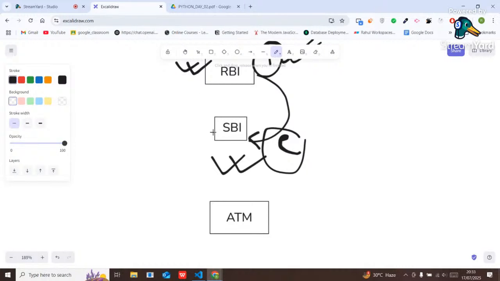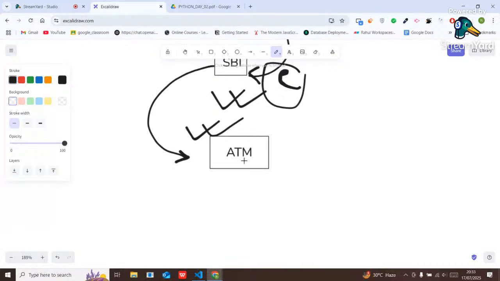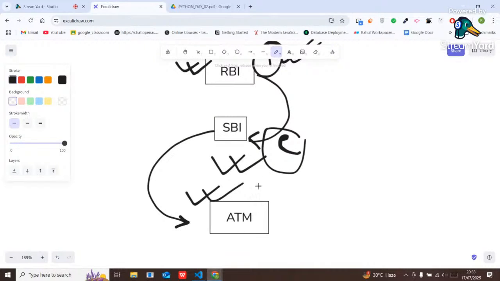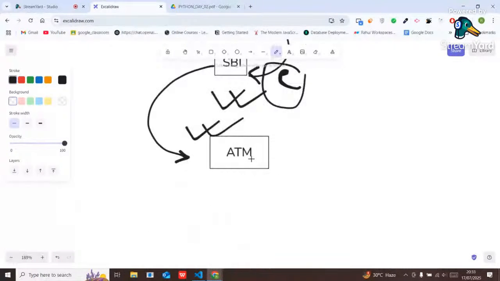If this ATM inherits all the properties of SBI, the ATM has access to all the details of every customer. Now if I go to that ATM and want to withdraw some money, this ATM has all the properties of SBI and SBI has all the properties of RBI, so I can easily withdraw my money.